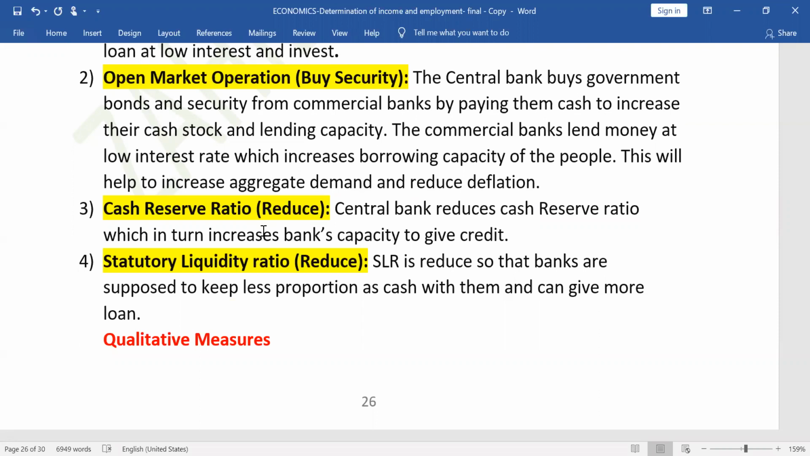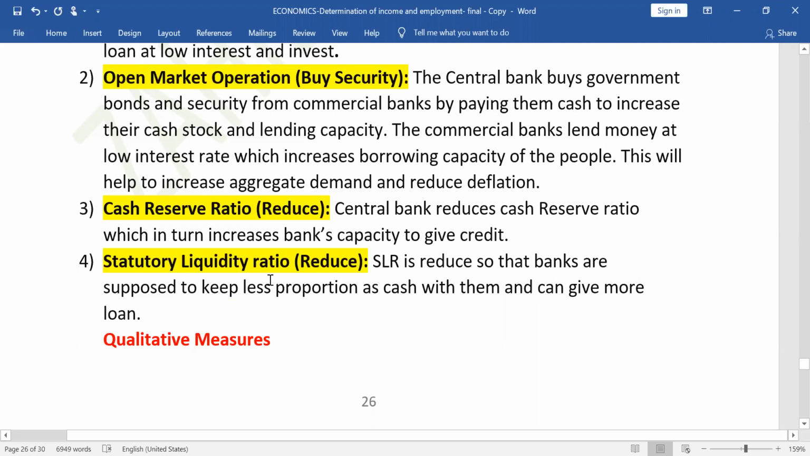So in a situation of deflation, deflationary gap or recession, CRR should be reduced, means lesser portion of their cash reserve they should keep, the commercial bank should keep in the central bank. So more money should be left with the commercial bank so that they can give more credit to the people, more loan to the people. ज्यादा पैसा अगर कॉमर्शियल बैंक के पास है तब वो ज्यादा लोन दे सकती है लोगों को, इन्वेस्टर्स को, so that they can increase their demand.